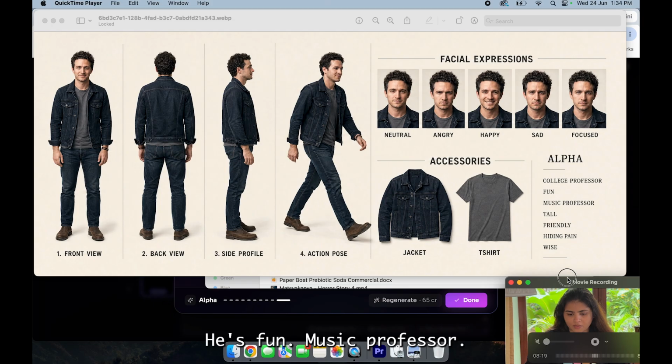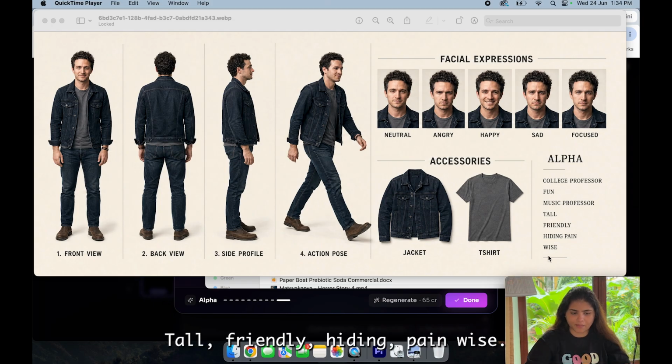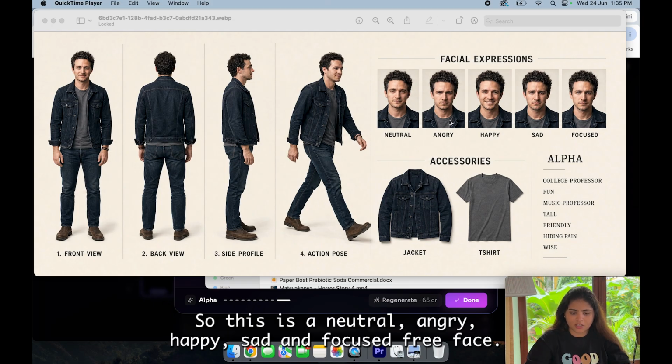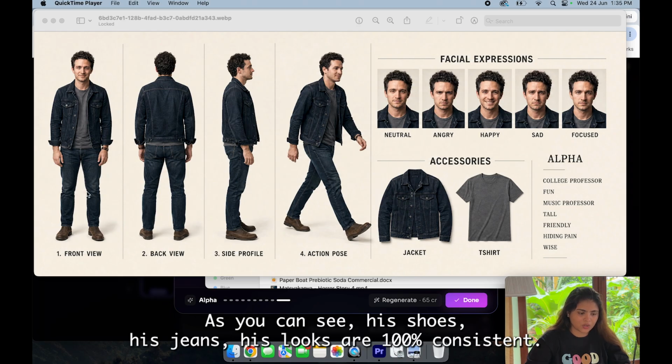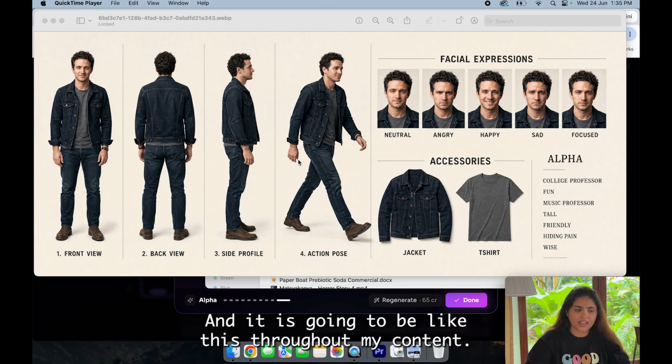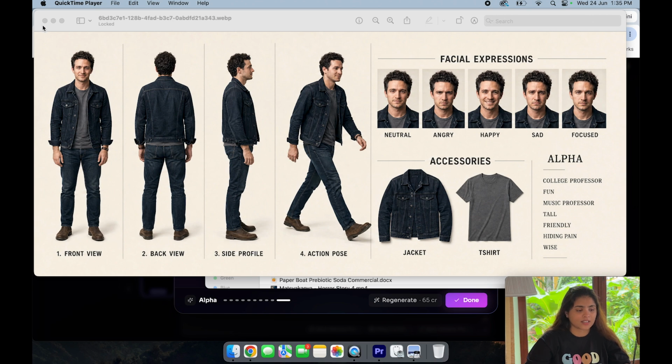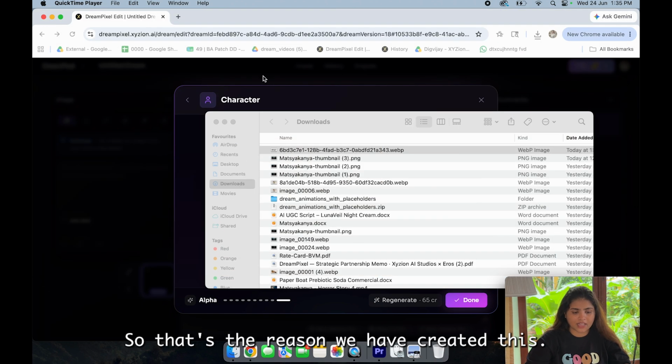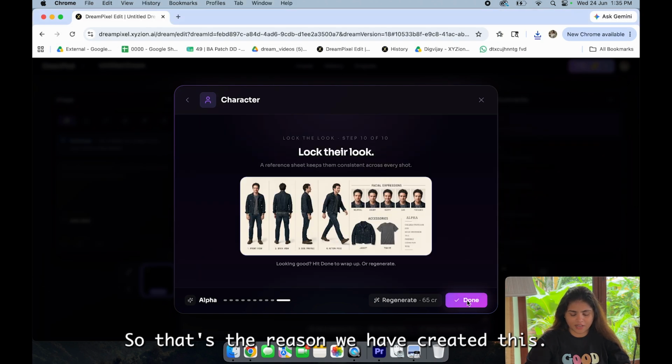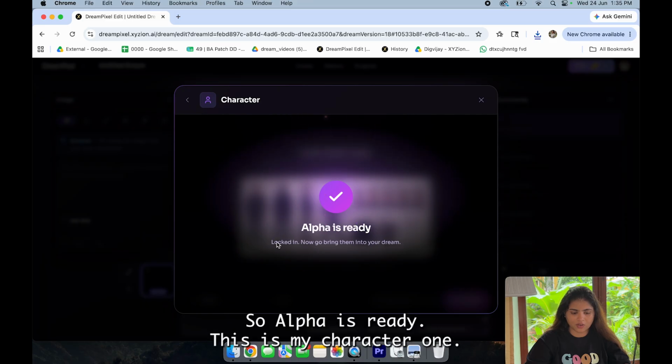He's fun, music professor, tall, friendly, hiding pain, wise. So this is a neutral, angry, happy, sad, and focused face. As you can see, his shoes, his jeans, his looks are 100% consistent, and it is going to be like this throughout my content. Okay, so that's the reason we have created this. I'll click on done. So Alpha is ready.